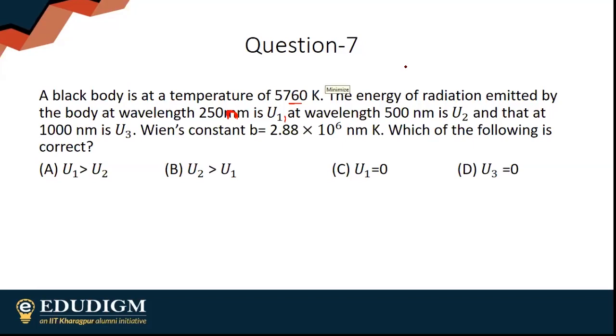Tamanna says option B, U2 greater than U1. Professor says option B. He says option B, so option B. Obviously, Sushmita option B, so good. Option B is obviously correct.